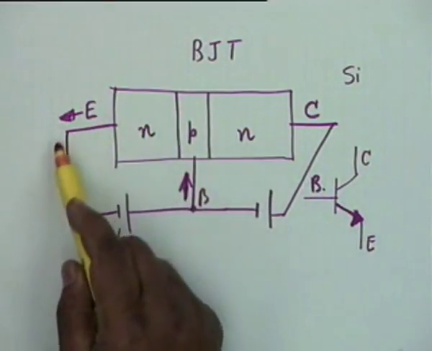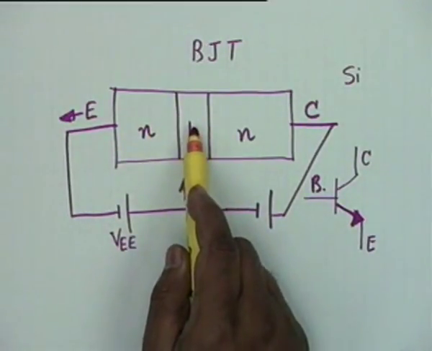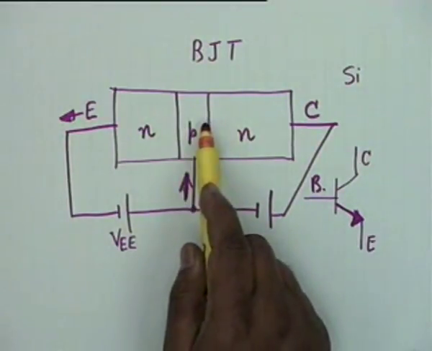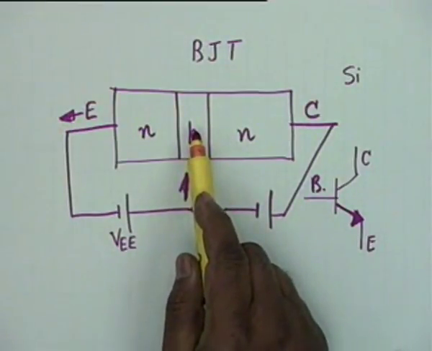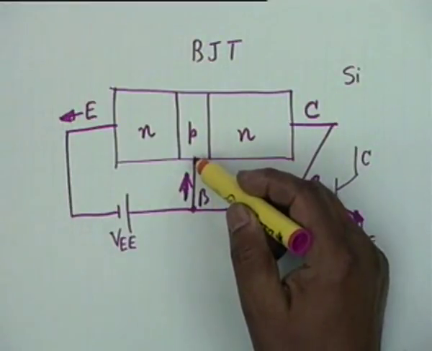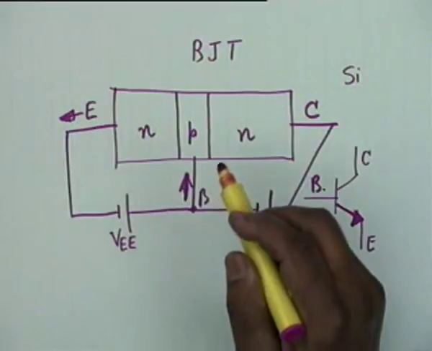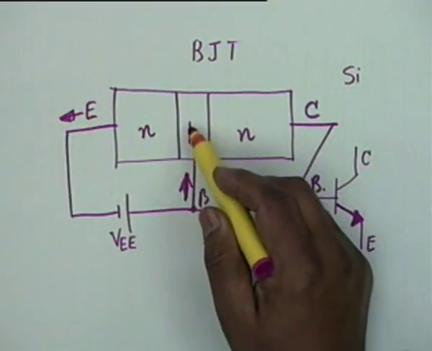Since the current flows in this direction, the electrons go in the opposite direction. So electrons are injected into the P type region, which is the base. These electrons then meet some holes here, so some of them recombine, and this recombination comes as the base current. We will see a little later, in the next time, but some of these electrons recombine.